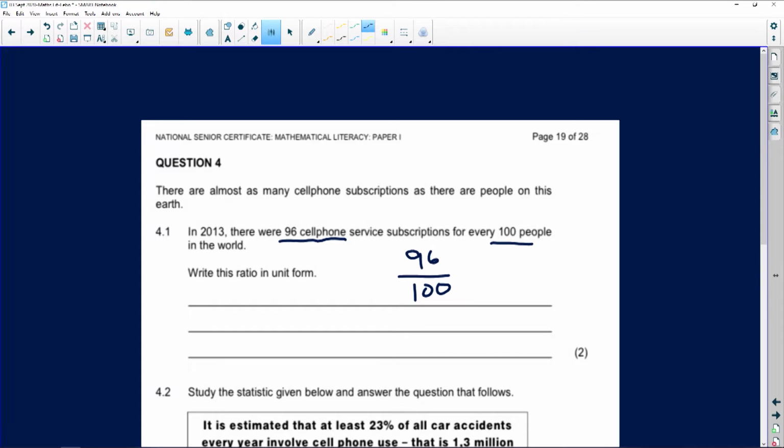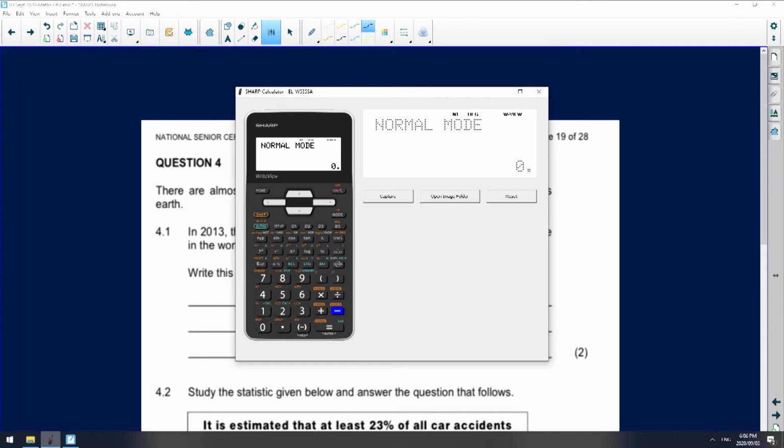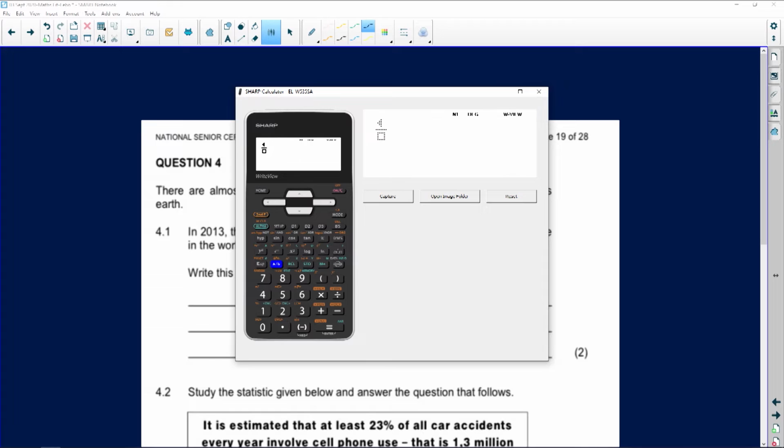And it says to us here, write this ratio in unit form. And this means, in terms of unit form, that we write it in its simplest form. So if we're writing this in its simplest form, I'm just going to remove that. It's going to become 96 is to 100. So if we want to simplify that, we can put it as a fraction in our calculator, which becomes 96 all over 100. And that gives us 24 is to 25.